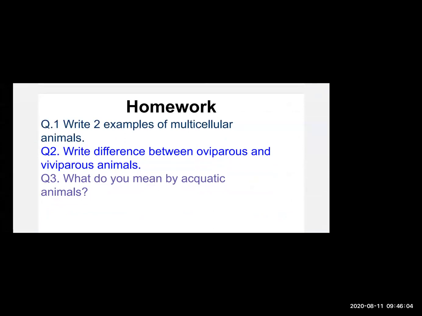Yes, write these questions in your notebook or in the rough book. Question number 1: write 2 examples of multicellular animals. Question number 2: write the difference between oviparous and viviparous animals. Question number 3: what do you mean by aquatic animals?